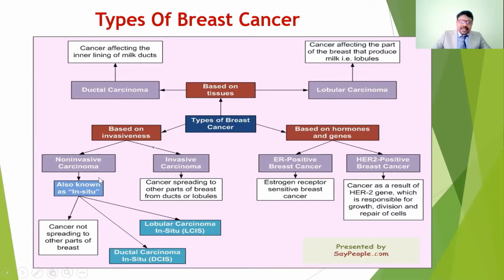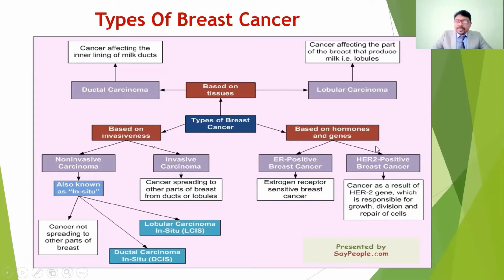If it is non-invasive, it is also known as in situ. It may be ductal or lobular. Ductal in situ means it affects the ductal regions and is not going to spread to other parts of the body. If it affects the lobules, it is lobular in situ. If the cancer spreads to other parts of the body, it is called invasive carcinoma. So the in situ types are lobular carcinoma in situ and ductal carcinoma in situ, which do not spread to other parts of the body.